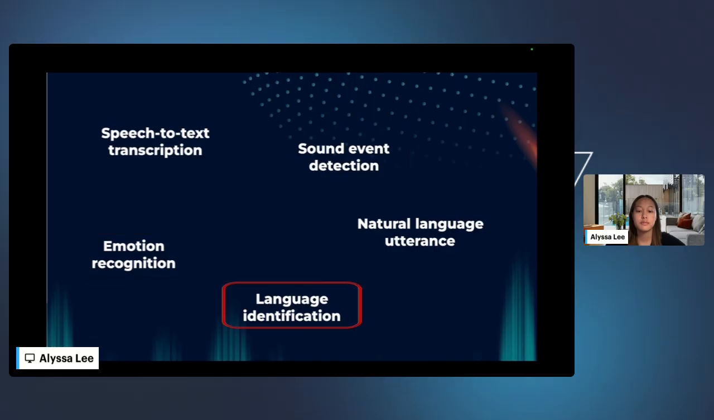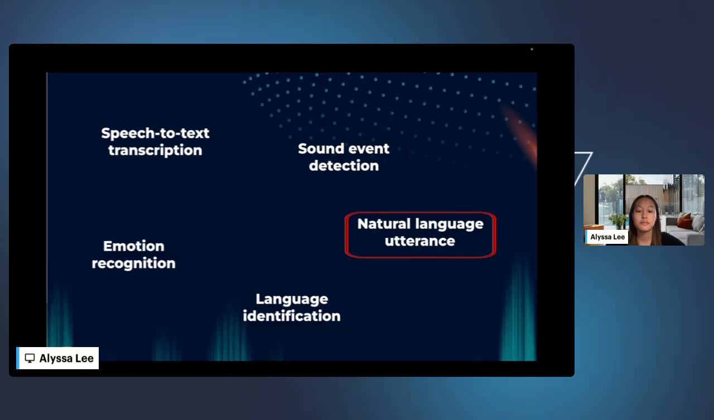Another important type is language identification. This involves detecting which language is being spoken in an audio clip. This is particularly valuable in multilingual environments where systems need to route speech to the appropriate language model. Whether it's for global call centers, automated translators, or multilingual assistants, this type of annotation ensures that AI can correctly process and respond to audio in multiple languages.